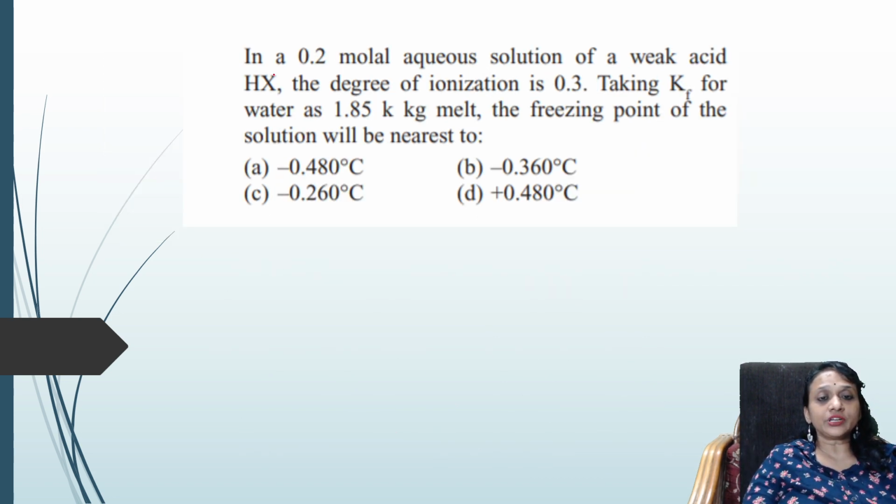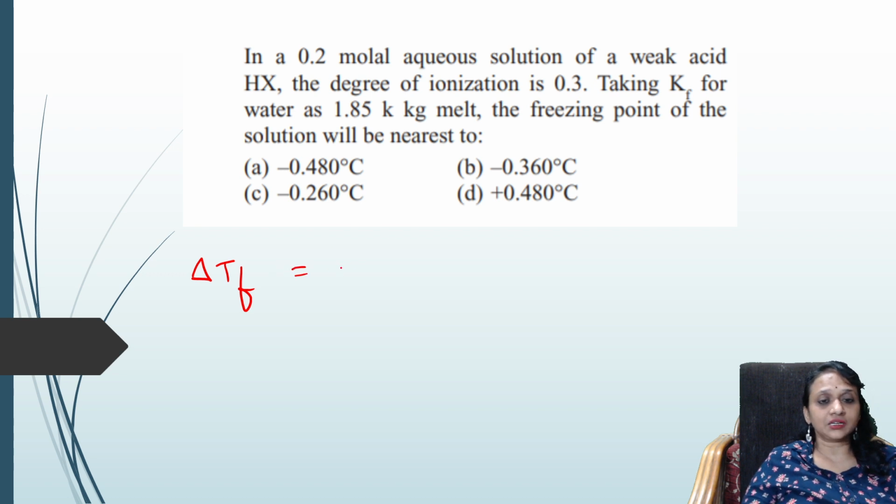In a 0.2 molal aqueous solution of a weak acid HX, the degree of ionization is 0.3. Taking Kf for water as 1.85 kg per mole, the freezing point of the solution will be nearest to what? They asked me to find delta Tf.